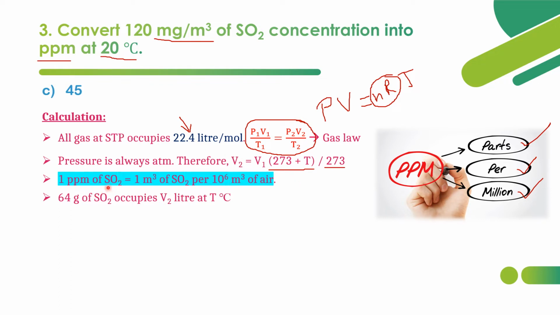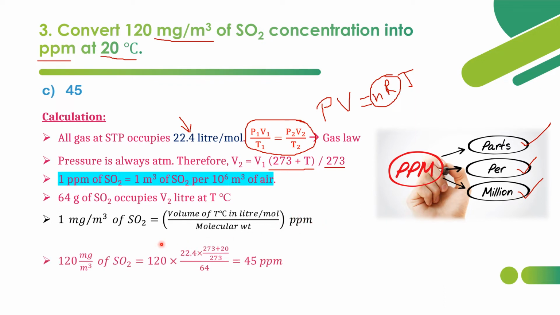The molecular weight of SO2 is 64 gram. So 64 gram of SO2 occupies V2 liters at T degree Celsius. So that means 1 milligram per meter cube. Here gram has to be converted into milligram, and we are calculating per meter cube. So that is why volume at T degree Celsius in liter per mole is divided by molecular weight, in ppm, parts per million.